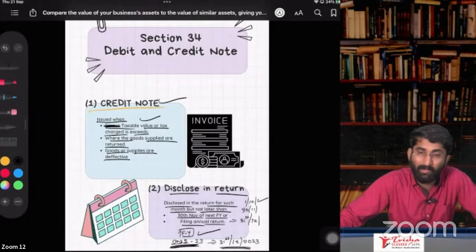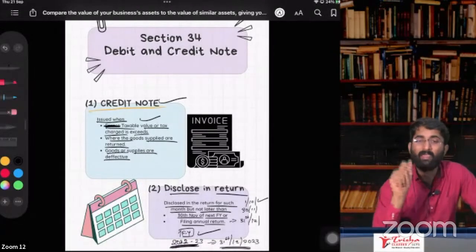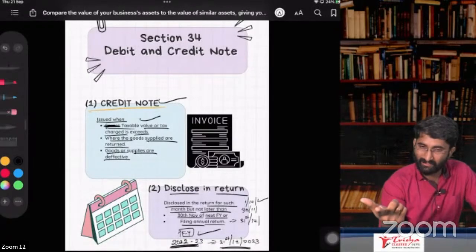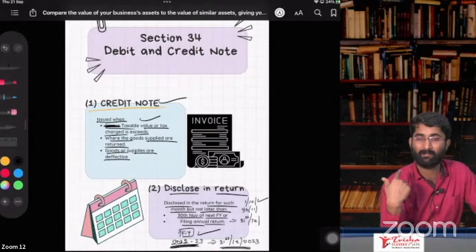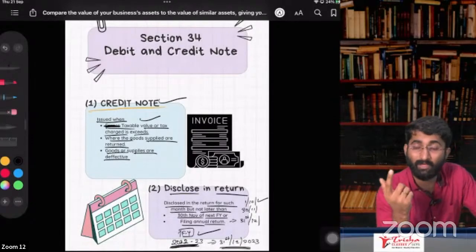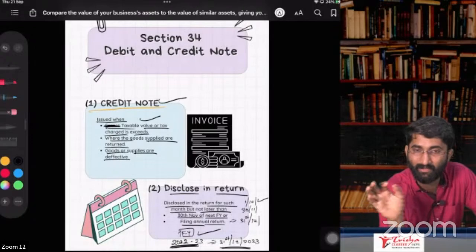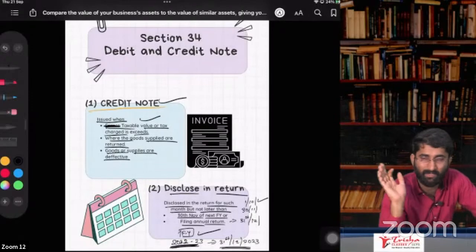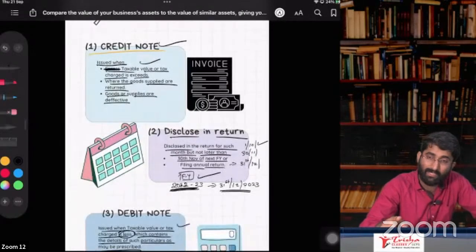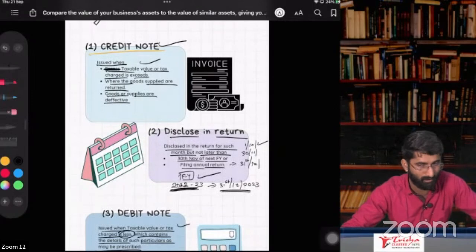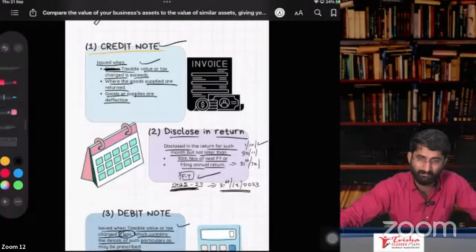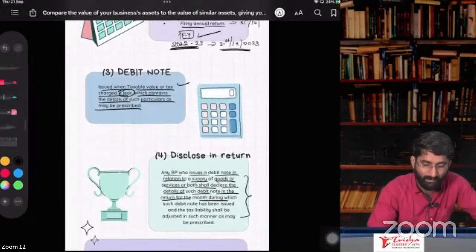Section number 34 is about debit note and credit note. When you give the credit note, if you have charged more to the buyer, you have to give the credit note. More tax has been charged, more value has been charged, or if the goods are returned, or if the goods are defective, then you have to pay the money to that person. That payment of money will be considered as credit note. Next one, when to disclose that? Immediately, in next month's return you have to disclose it, or not later than 30th November or the annual return, whichever is earlier. And in case of debit note, it is the opposite, as we discussed.